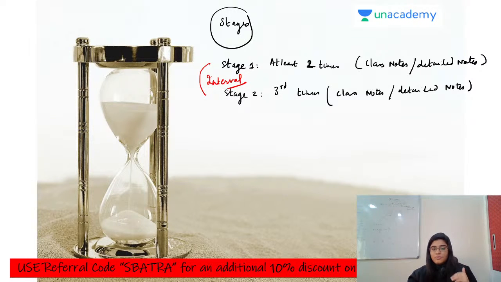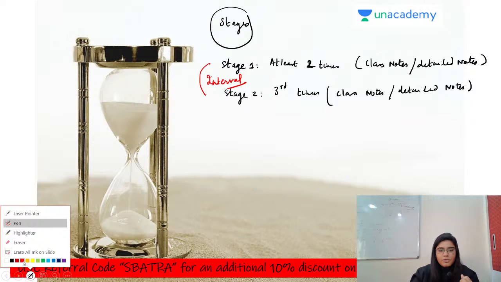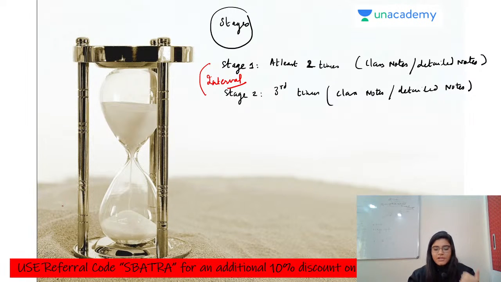Now this is the most effective way of revising the content. Why? Because you are basically focusing on your weakness. That this point and that point I'm forgetting, so I'm just revising this particular point. So there should be a gap between stage 1 revision and stage 2 revision. I hope this point is clear to all of you. So first is stage 1, that you have to revise the content at least 2 times after completion of your chapter, and second is your stage 2, that you have to revise the detailed notes a third time after an interval. It should be at least a month.